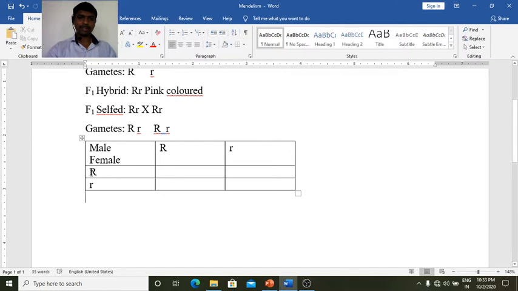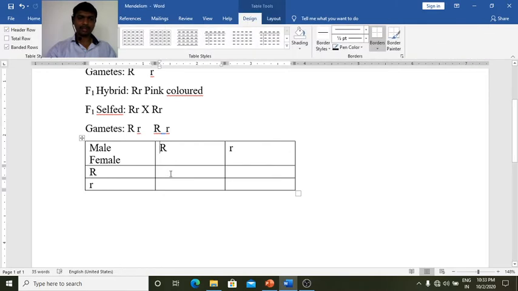So what is the combination? Capital R, capital R. So what do we write here? Capital R, capital R. Here again, capital R, small r. We get capital R, small r. Now small r, capital R: we write in reverse order, capital first, capital R, small r. Here, small r, small r.